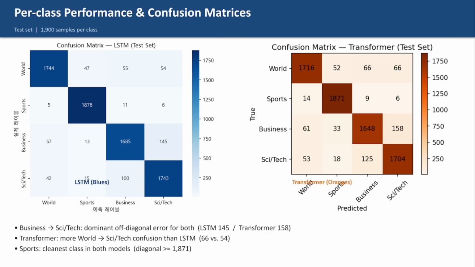Here are the confusion matrices for both models. The biggest shared error is business predicted as sci-tech, 145 times for LSTM and 158 for Transformer. Sports was the cleanest, with both models correctly classifying over 1,871 out of 1,900 samples. Transformer confused world with sci-tech slightly more than LSTM, 66 times versus 54.